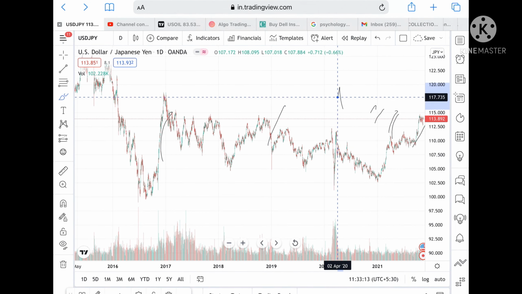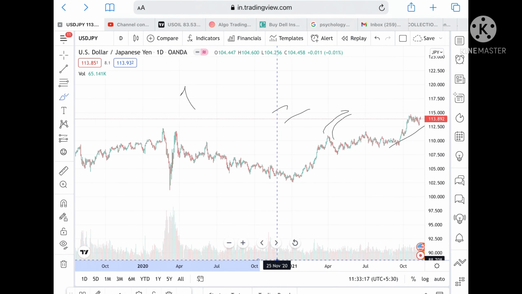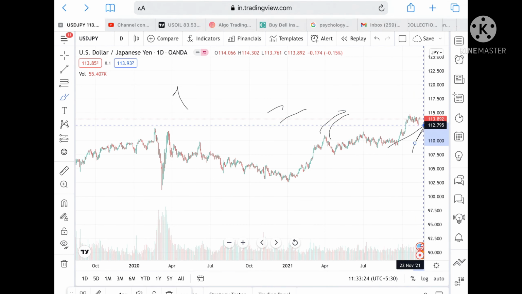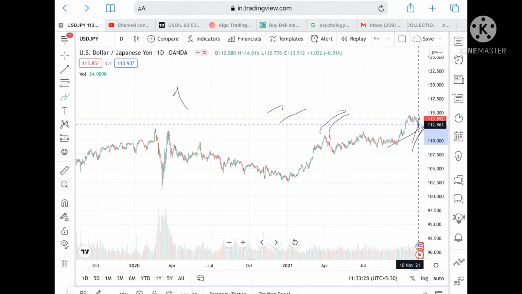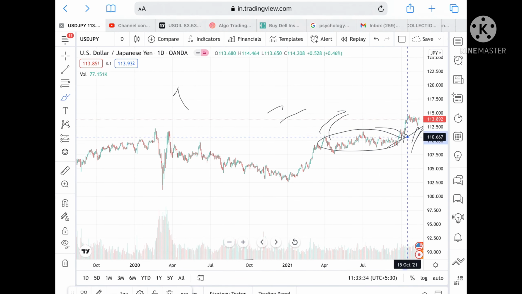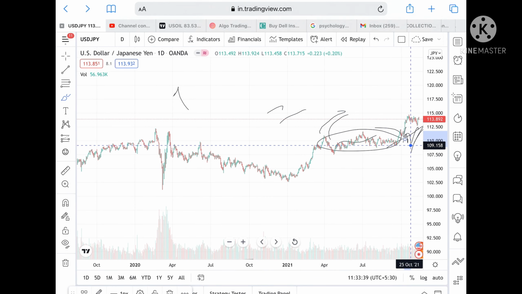And we can see it can go and touch a level 118.627 also. Suppose if the price didn't sustain this level, then chances are high it can go and touch a level 113.206, and from there we can see it can touch a level of 112.795, and if the price didn't sustain this level, then it can go to a level 112.046, and from there we can see it can come again in this particular zone. So we can see it will be in this zone bound till the time it doesn't go below a level of 109.156.